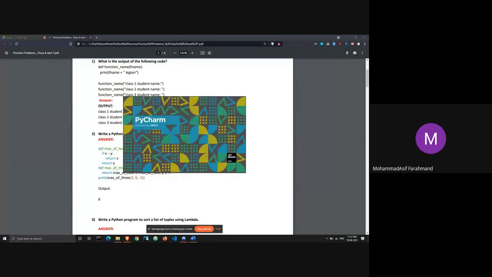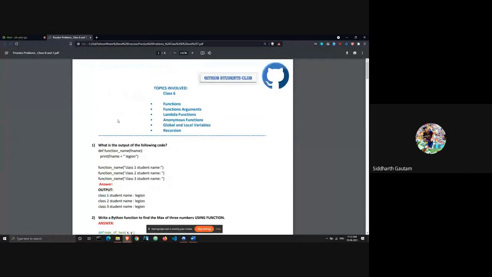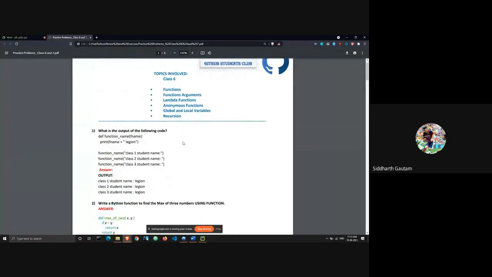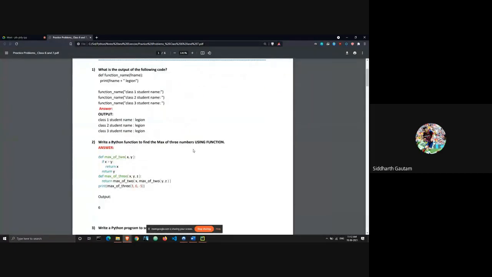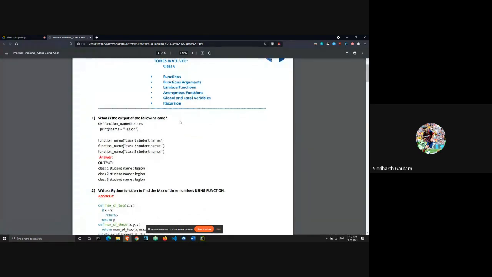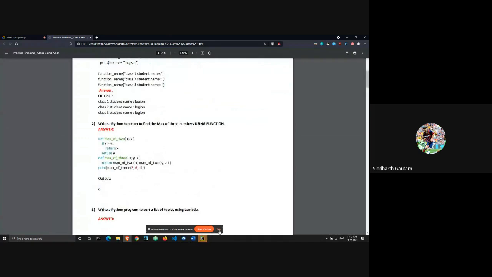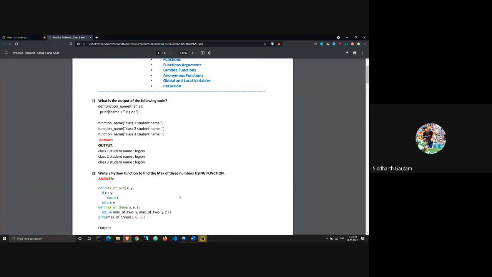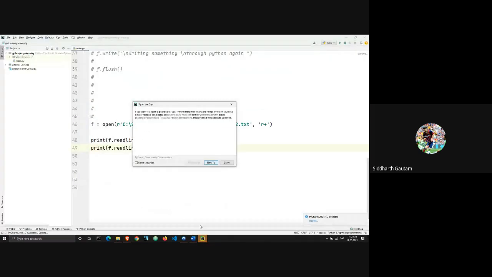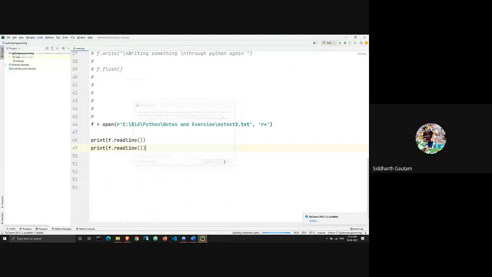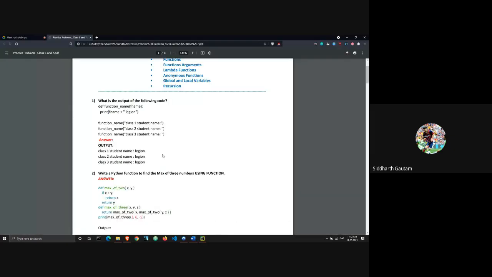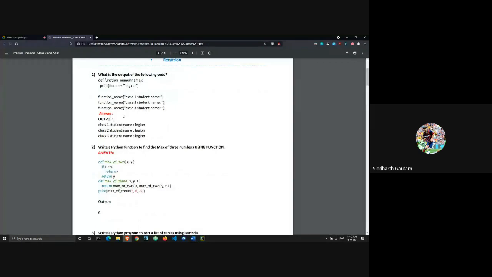Yes, sir. Okay, so this is the same document from class 6, on function and recursion, so you all must have it. You can either look at the screen or open it on your own device. It's the same thing. Let's start with the basics of function.